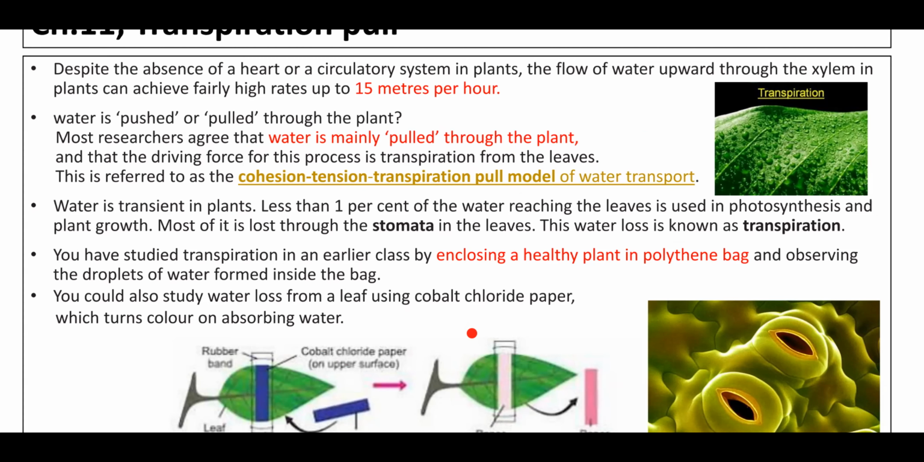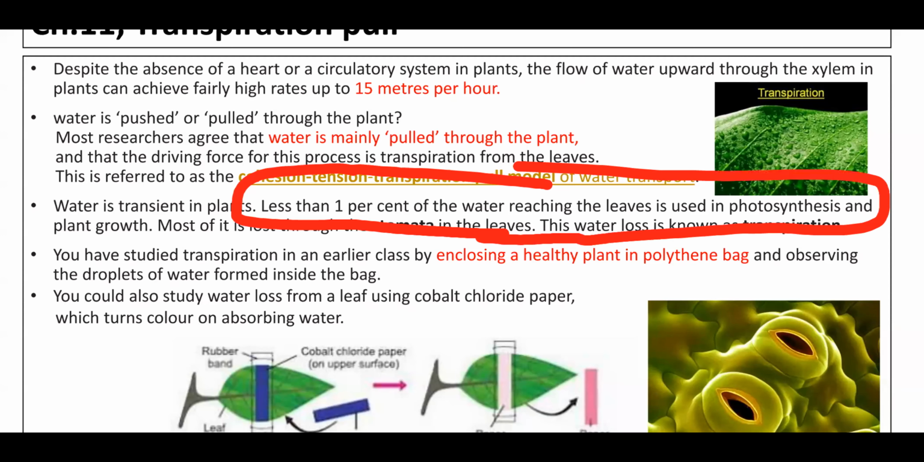Temporary. Why? Because whatever amount of water is absorbed by the plant, a maximum of 99% of the water is released outside in the form of water vapor, lost through transpiration. Less than 1% of the water reaching the leaves is actually used in photosynthesis and further plant growth.